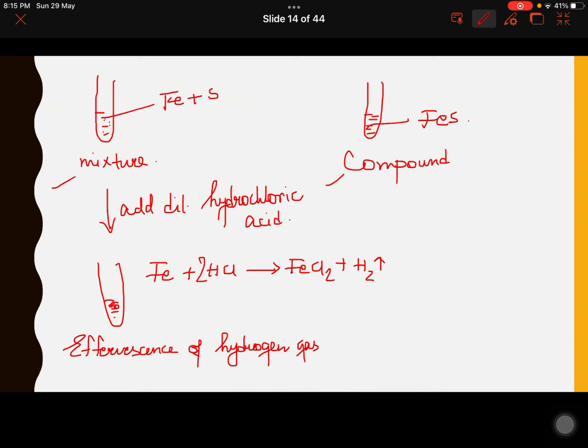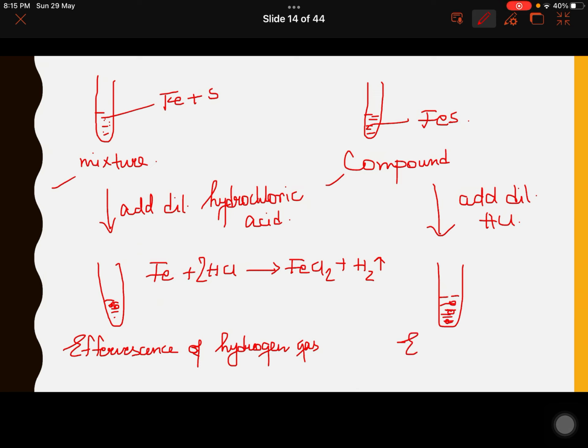While in the other case, when you add dilute hydrochloric acid, here you will find effervescence of another gas.